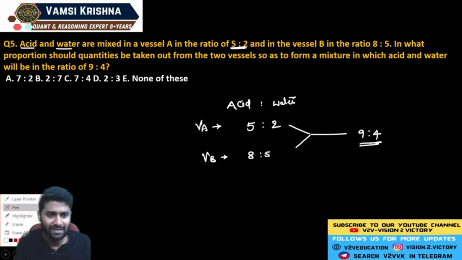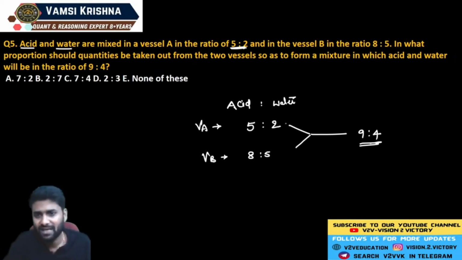Now let me take the calculation in this way. I'm taking 7x quantity, because the sum of these two numbers is exactly equal to 7. It means out of 7x quantity, 5 quantities are part of acid and 2 quantities are part of water. Now we are removing from the second vessel 13y. Take different quantities, so different variables: first one is x, second one is y.